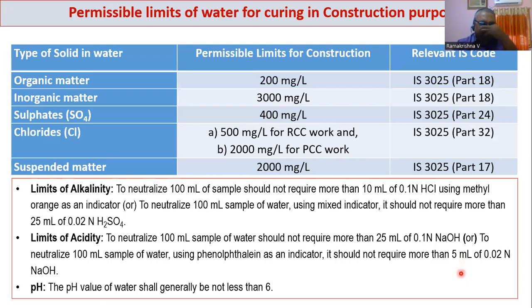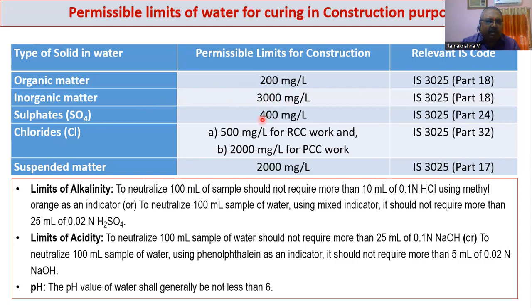Now for construction purposes, water is used mainly for curing. So these standards are based on IS 456 2000. These parameters are there: organic matter, inorganic matter, sulfates, chlorides, suspended matter. They are prescribed under IS 456 2000, and the test procedures are given in IS 3025, part 18, part 24 and so on. The organic matter should not exceed around 200 milligram per liter. Inorganic matter, which means nothing but silt and sand, should not cross 3000 milligram per liter.